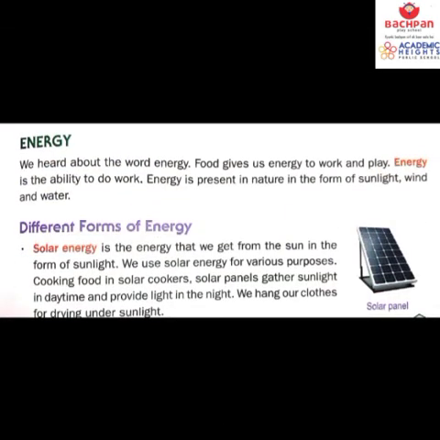Have you ever heard what is energy? Yes, the food that you eat gives you energy. And energy gives you the ability to do the work. जो एनर्जी होती है ना वो आपको काम करने की ताकत देती है. Gives you the ability. You can do even the heavy works, right? So, bacha, let's see to it.